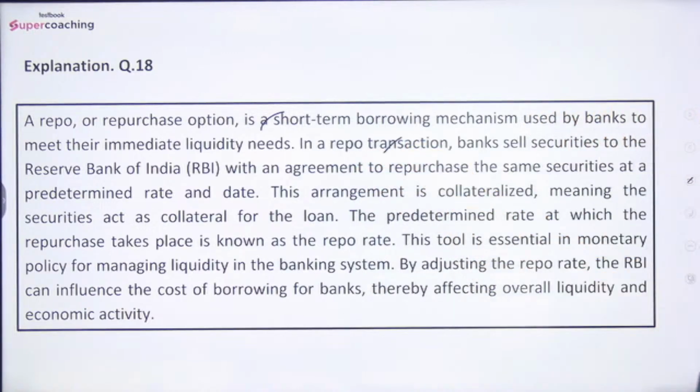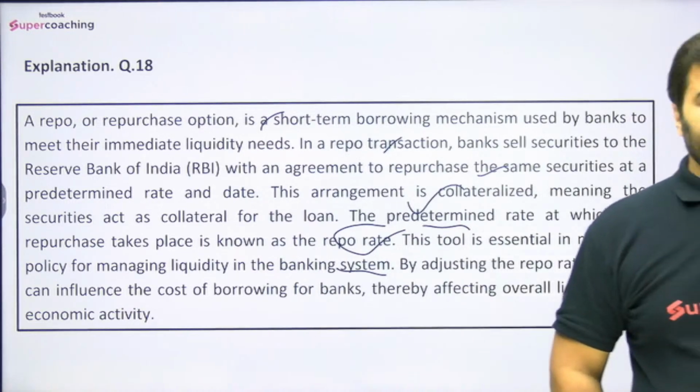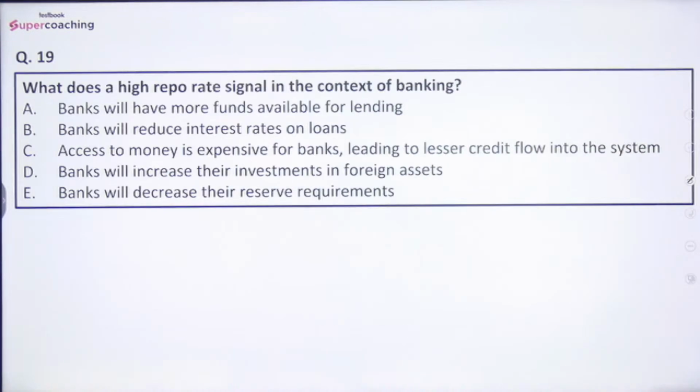In a repo transaction, banks sell securities to the Reserve Bank of India with an agreement to repurchase the same securities at a predetermined rate and date. This arrangement is collateralized, meaning the securities act as collateral for the loan. The predetermined rate at which the repurchase takes place is also known as the repo rate, and this tool is essential in monetary policy for managing liquidity in the banking system. By adjusting the repo rate, the RBI can influence the cost of borrowings for banks, thereby affecting overall liquidity and economic activity.